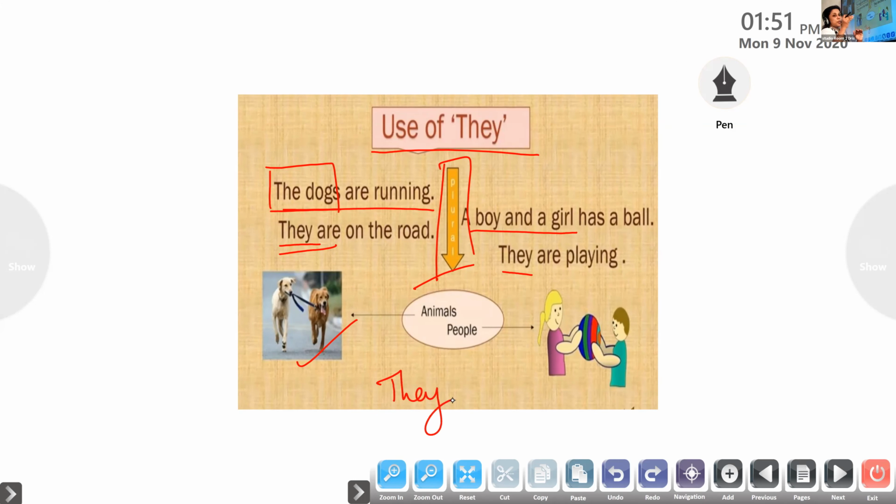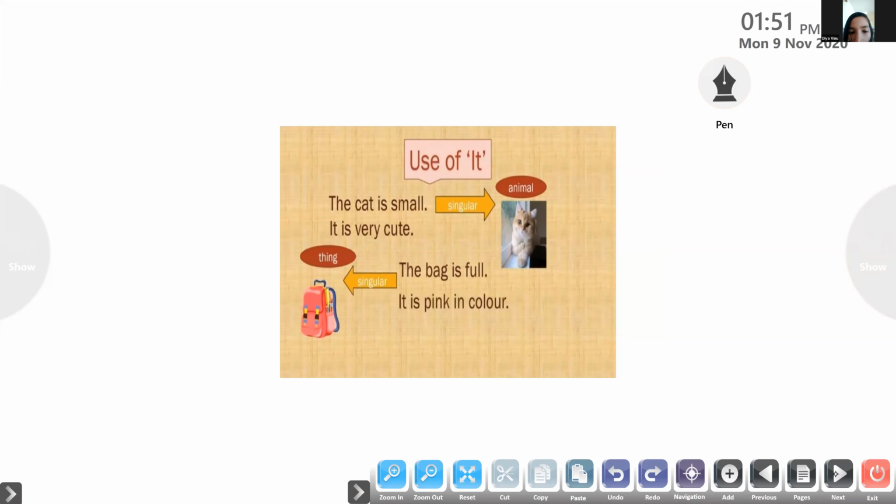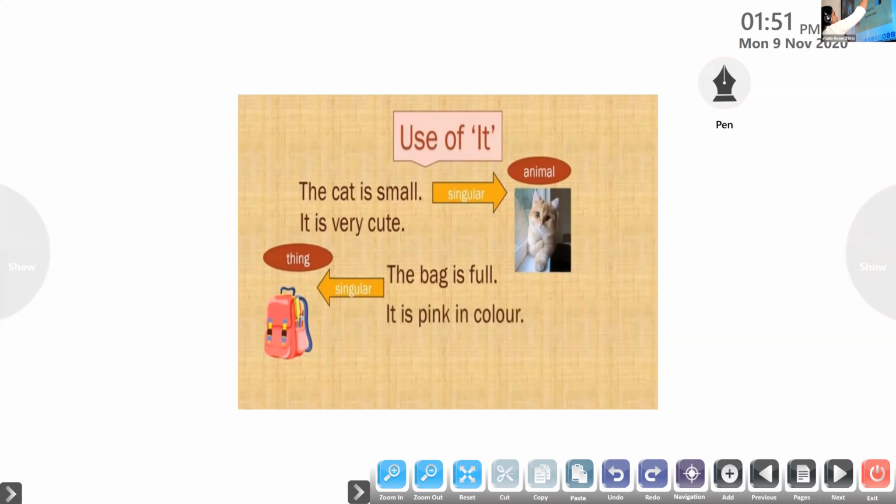Okay, even for many vegetables or many fruits or many things, I use the plural pronoun they. Is that clear to all of you? Yes. Finally, we'll move on to the other pronoun, that is it. It is a special pronoun that is used when we are talking about singular. Singular means one. We use it when we are talking about one animal or one thing.